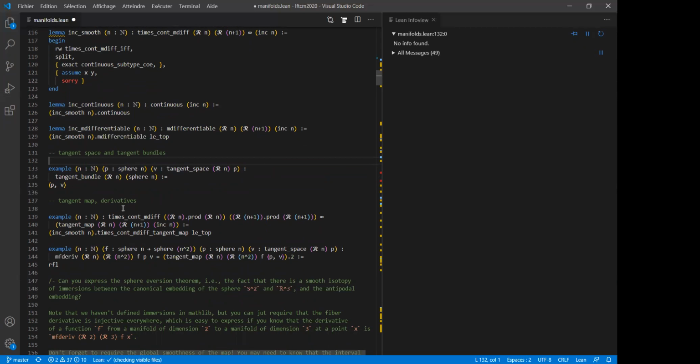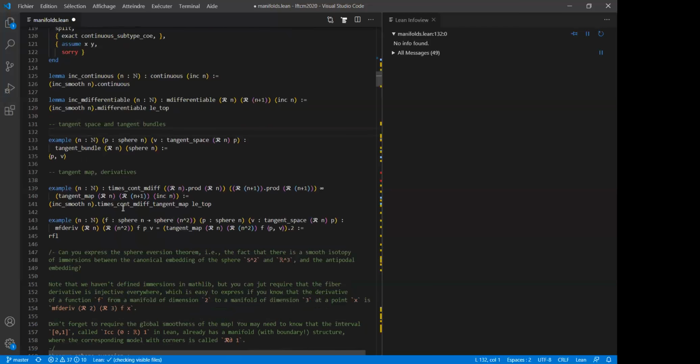Okay, so just like you would like to write things in mathematics. And now, the only non-trivial thing we already have about manifolds in mathlib is that the tangent map is a functor. So for instance, you have this inclusion map here, which was smooth, and then you can look at the derivative of this map, the tangent map, which will be a map from the tangent bundle of the sphere to the tangent bundle of the Euclidean space.